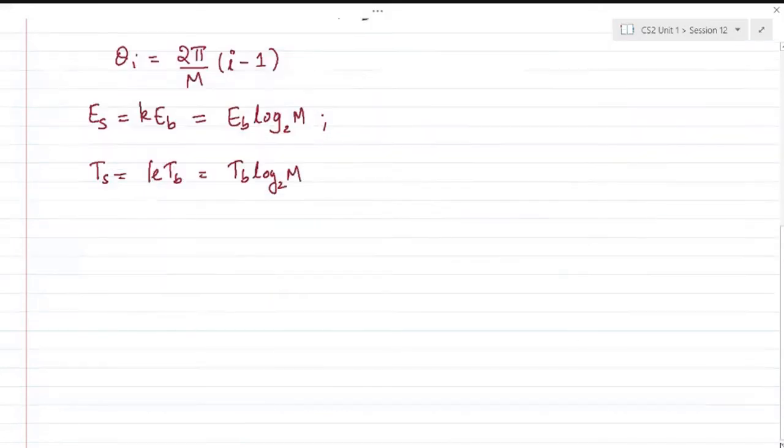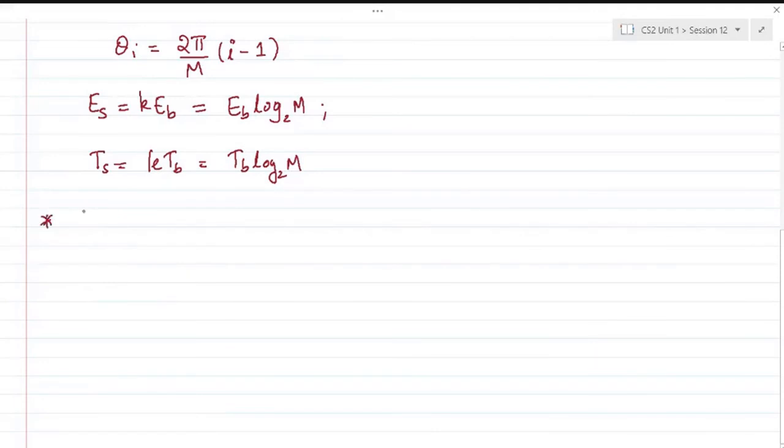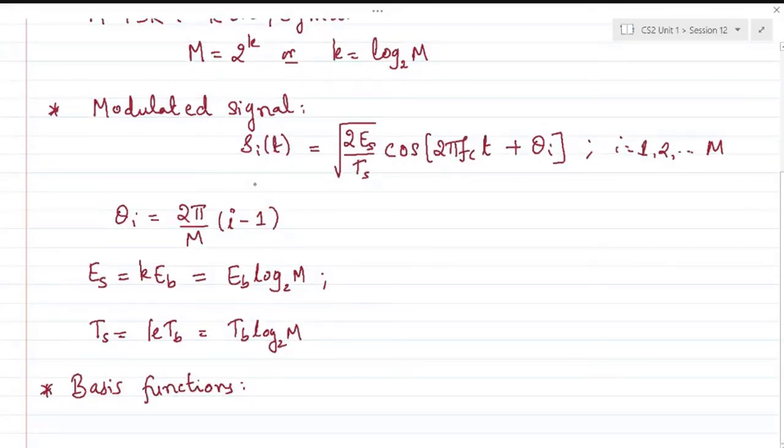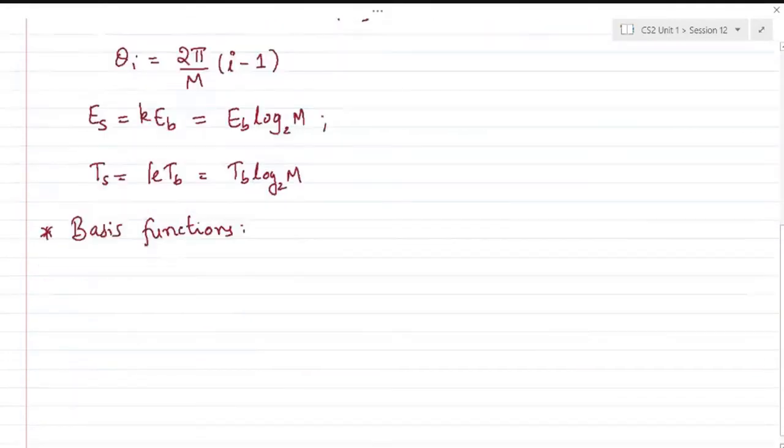So how many basis functions would you require for this? For BPSK, you need 1 basis function. For QPSK, you need 2 basis functions. So how many basis functions are required for M-ary PSK? M? M basis functions? Think over it again. Oh wait, it would be 2 itself. It would not change. Exactly. It would be 2, right? So if you expand this cos of A plus B, you would again get cos A cos B minus sin A sin B. You just need 2 basis functions, very similar to your QPSK.